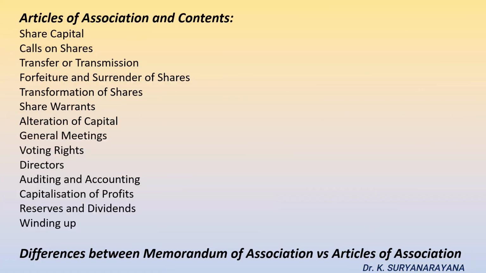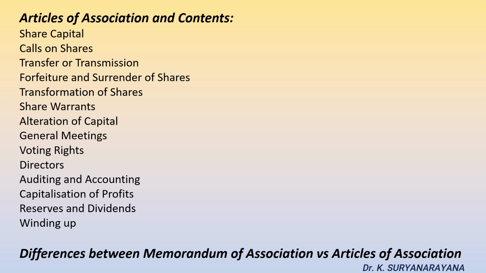Next important concept which we have to study in this lesson is about articles of association and its contents. Articles of association. According to section 2(5) of the Companies Act 2013, articles means articles of association of a company as originally framed or as altered from time to time in pursuance of any previous company law or of this Act, including so far as they apply to the company, the regulations contained, as the case may be, in Table A to Schedule 1 of this Act.